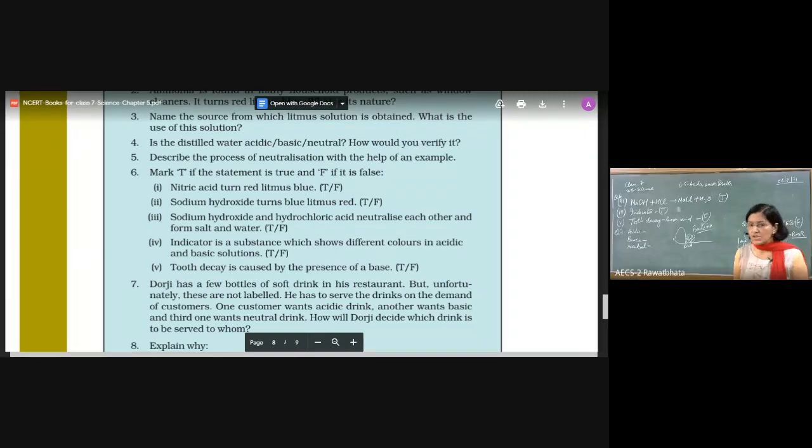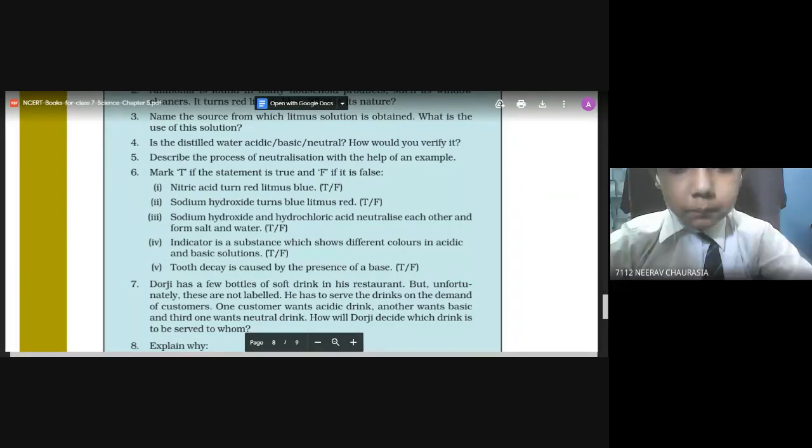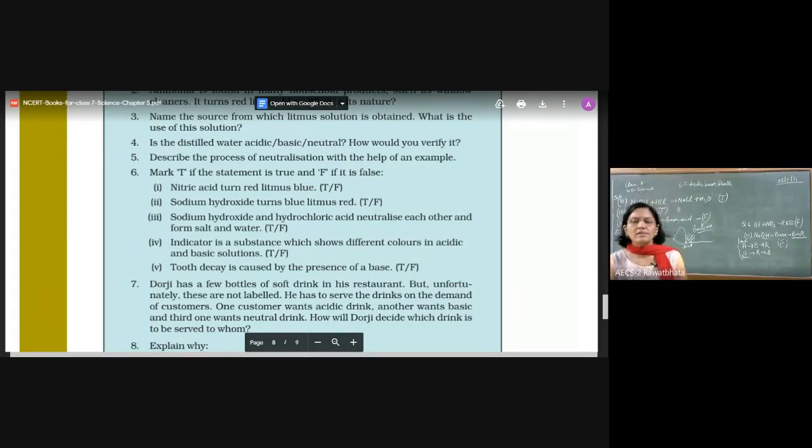A slight change here, bacha. There is no green like I wrote here on the board. Read it first and then tell me. We want to identify a basic one, right? And bases turn red litmus to blue. So either it is blue or it is red. There is no other color in litmus.